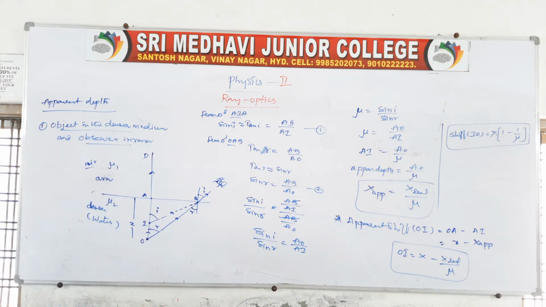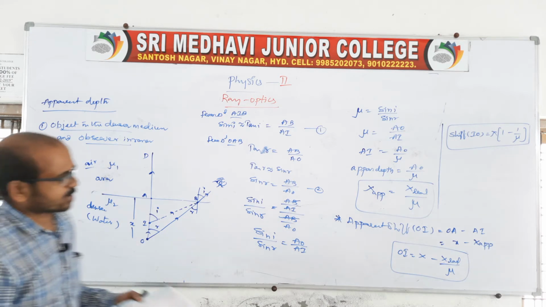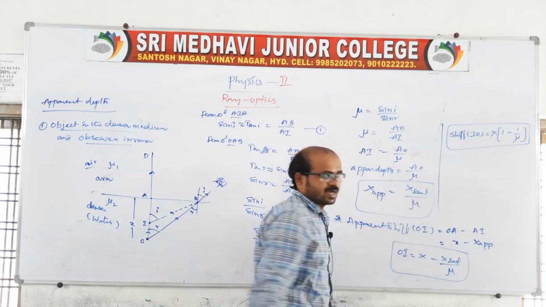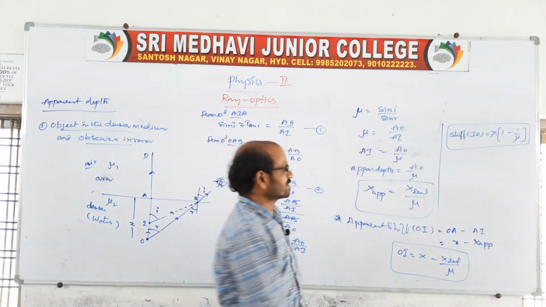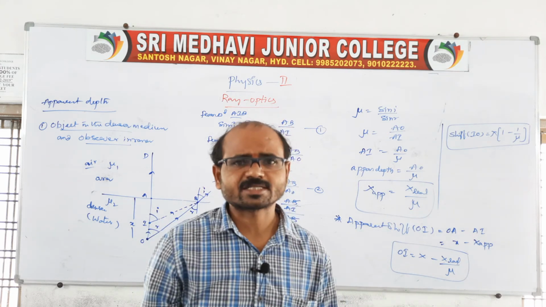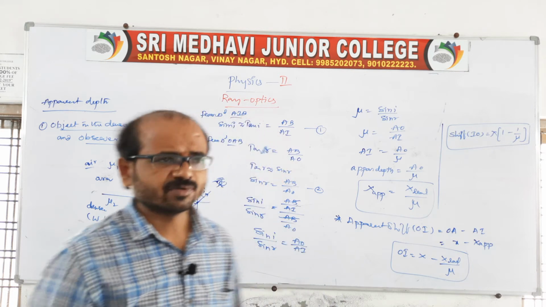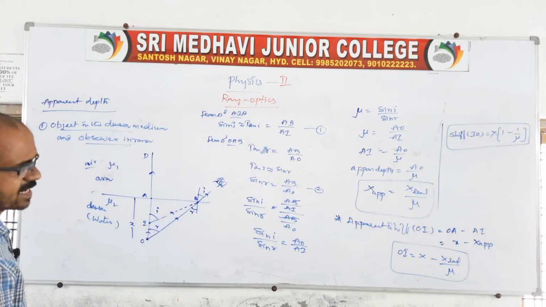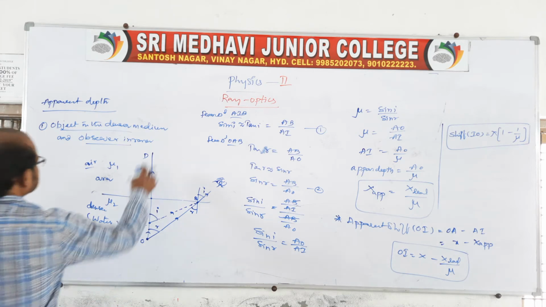Clear? And here I'll tell you one more thing related to apparent depth and real depth. There is a graph, you remember. Very simple, apparent depth is directly proportional to real depth. Suppose mu is the refractive index of a medium. Of course, the refractive index of a medium is constant. Therefore x apparent is directly proportional to x real. So here you write the graph.